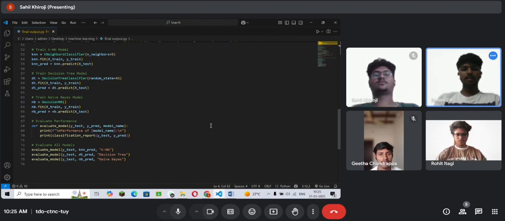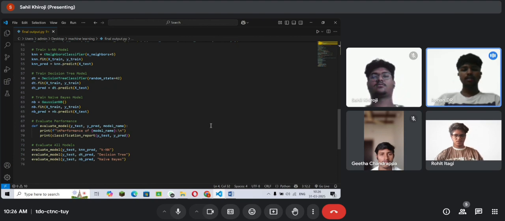And in the next line, knn.fit(X_train, y_train). It trains the KNN model using the training features X_train and their corresponding labels y_train. And in the next line, knn_pred is equal to knn.predict(X_test). It uses the trained KNN model to predict labels for X_test, that is the test data. It stores the predicted labels in knn_pred.